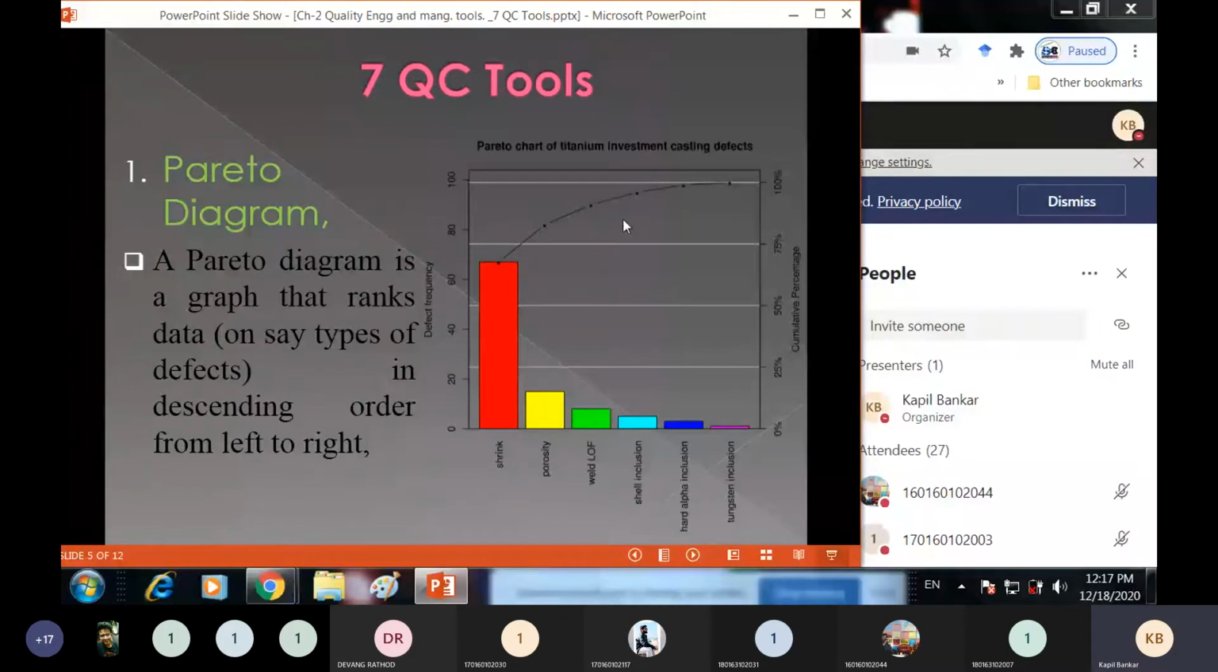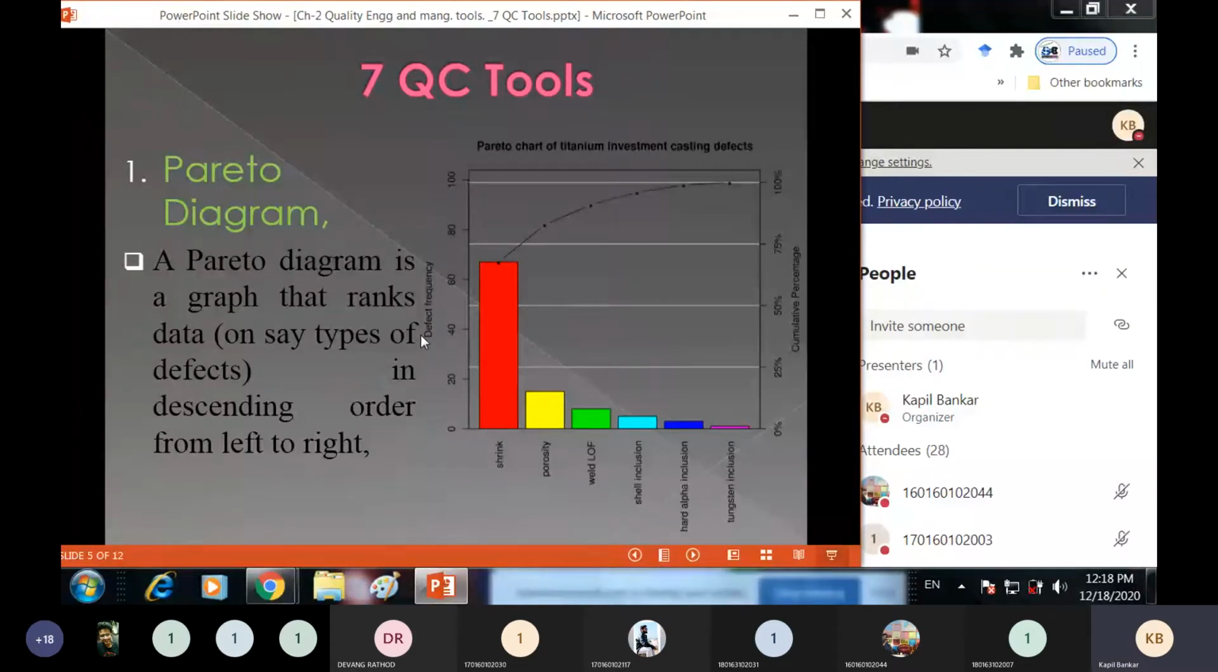So the procedure is to draw the graph. On the horizontal line of the graph, you have to place your problems, or defects. This is the horizontal scale. And this is your vertical scale. On the vertical scale, you have to place the defect frequency, the number of defects, or you can also put it in the form of dollars or rupees.